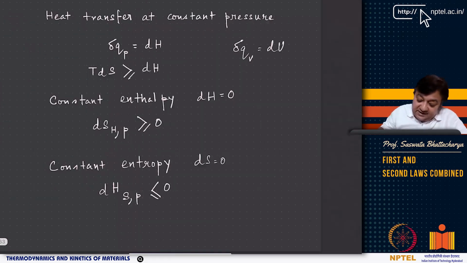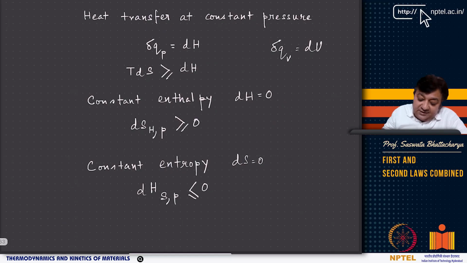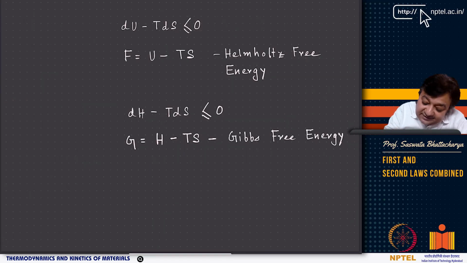Now TdS greater than equal to dU gives you another very interesting consequence, which is dU minus TdS is less than equal to 0, because TdS is greater than equal to dU. Now I define a new thermodynamic function called F, which is Helmholtz free energy.